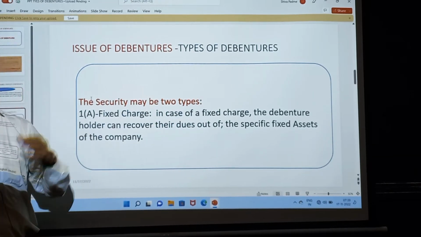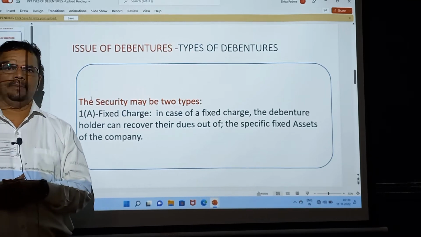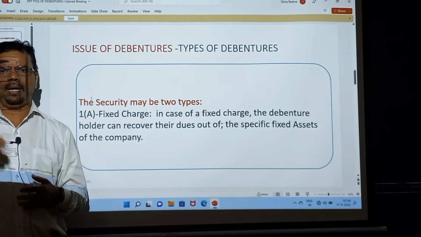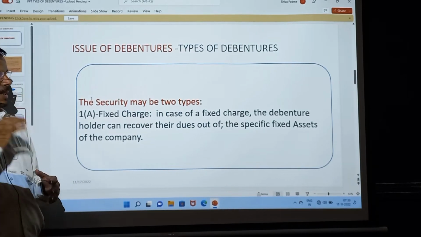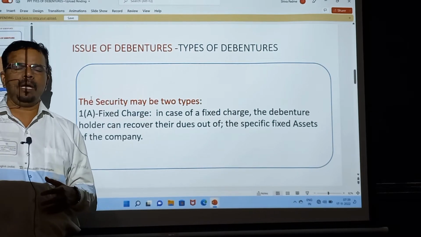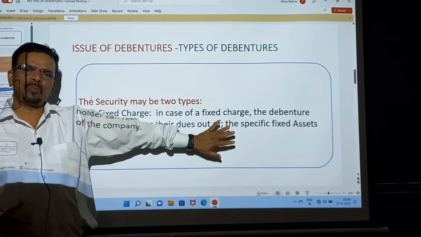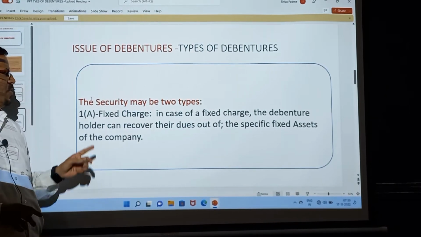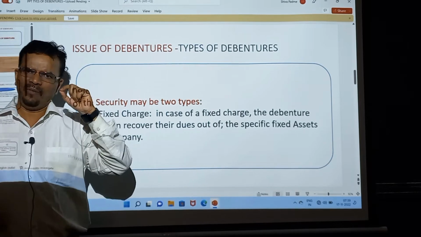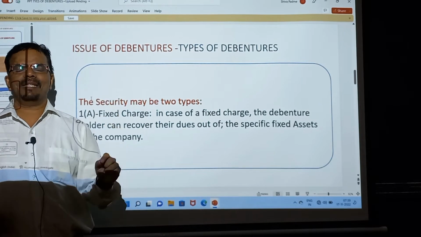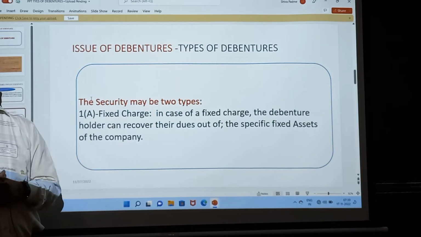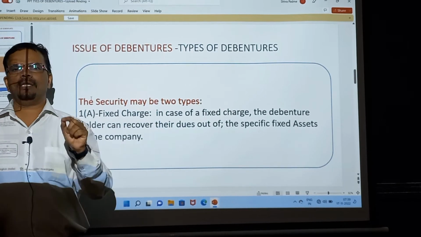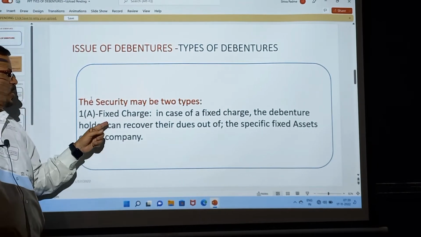We have different types of assets: plant and machinery, land and building, vehicles, etc. In this case, such a debenture holder has the right to collect the specific asset of the company and recover their amount, and therefore this is known as fixed charge, because it is fixed against a specific asset of the company. For example, one of the debenture holders purchased a debenture which is secured against the plant and machinery. That is called fixed charge.